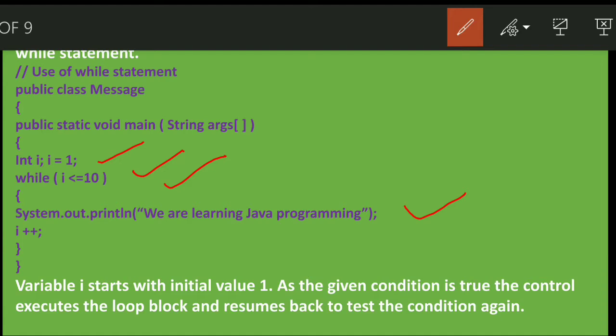It will display we are learning Java programming 10 times, as long as the condition is true. The variable I starts with the initial value 1. As the given condition is true, the control executes the loop block and resumes back to test the condition again. So this is how the while loop works.